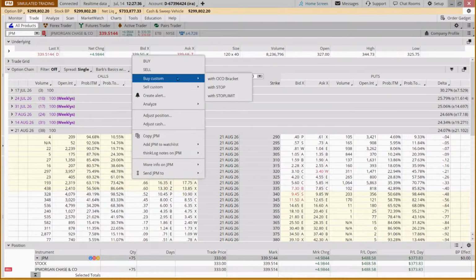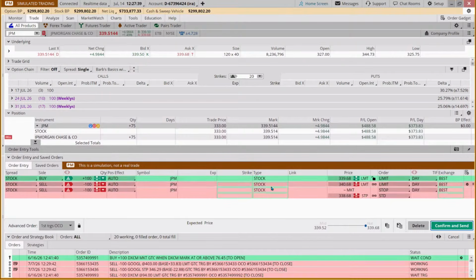We are going to right click. We're going to buy custom with an OCO bracket. We're going to buy at the current price and we want to sell when it gets to 368, or if it goes below 315.25.